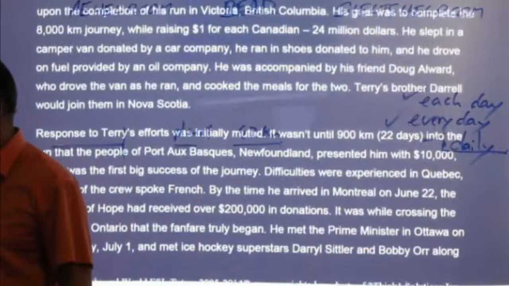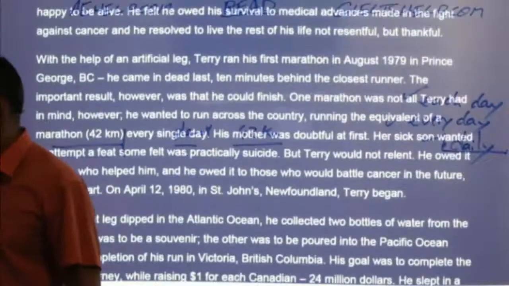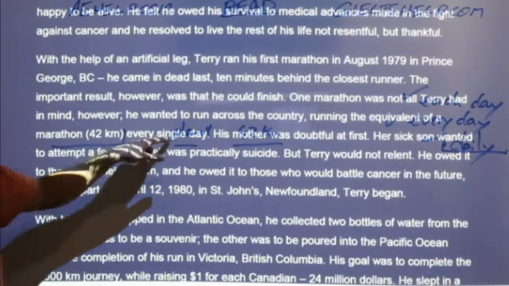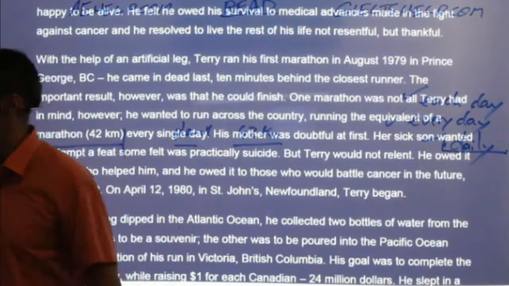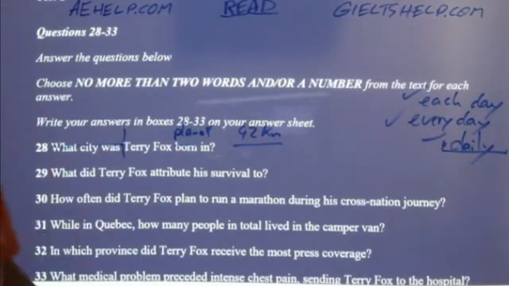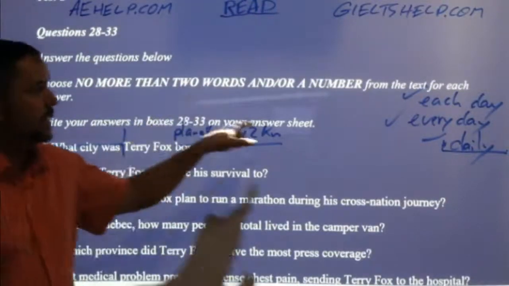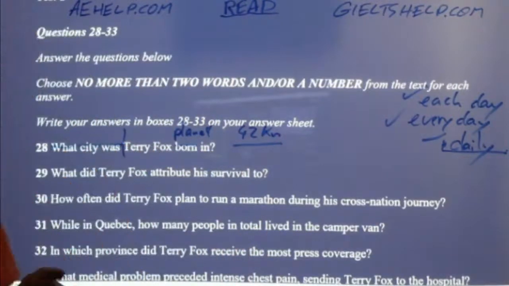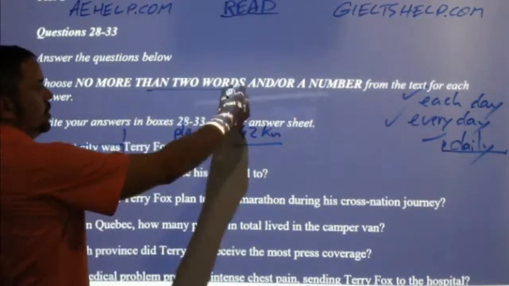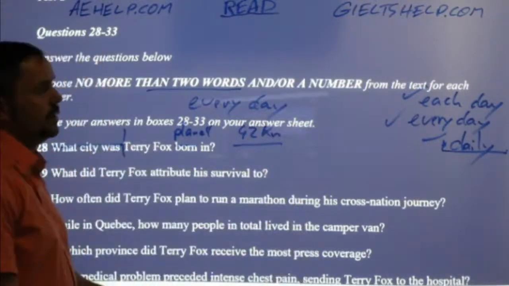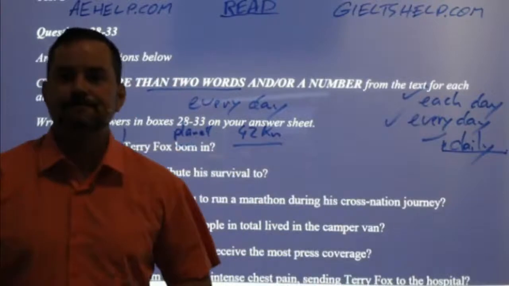So I know I'm looking for that 42 kilometer word, okay? So here is the marathon, 42 kilometers every single day, okay? So every single day. Let's see if I can write 3 words. No, I can't because it says no more than 2 words. So every day would be the most accurate, every day, okay? Right? Pay attention to the instructions, no more than 2 words. So every day, okay, in this case, or daily or each day, okay? All right, good.